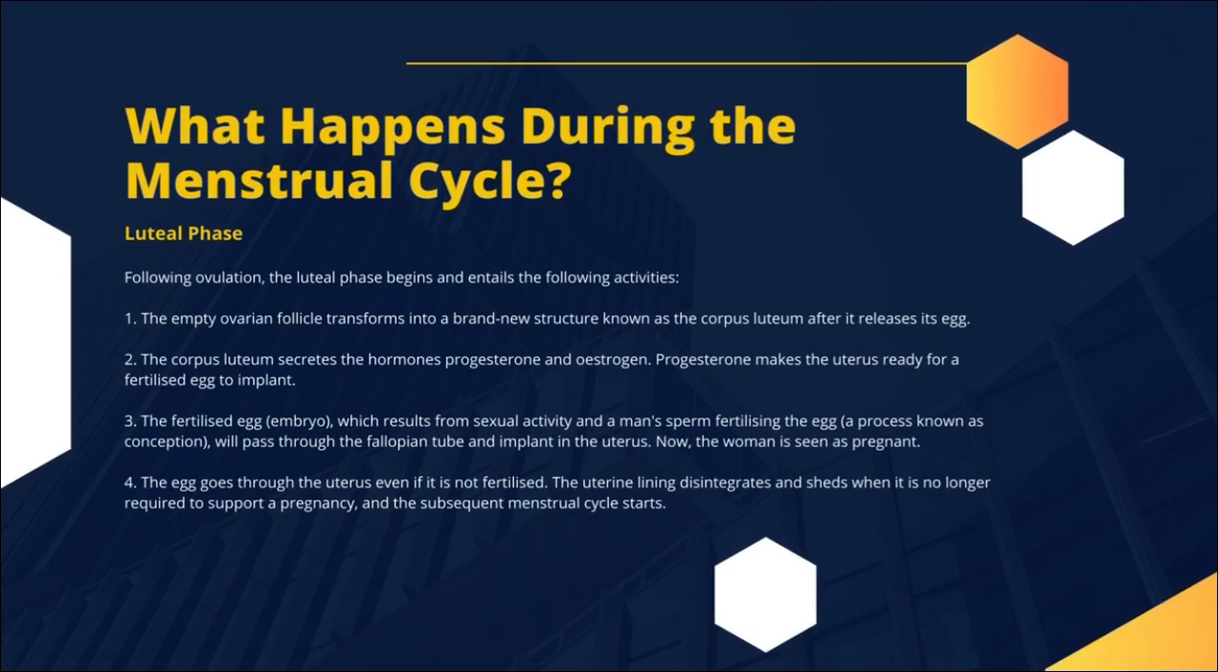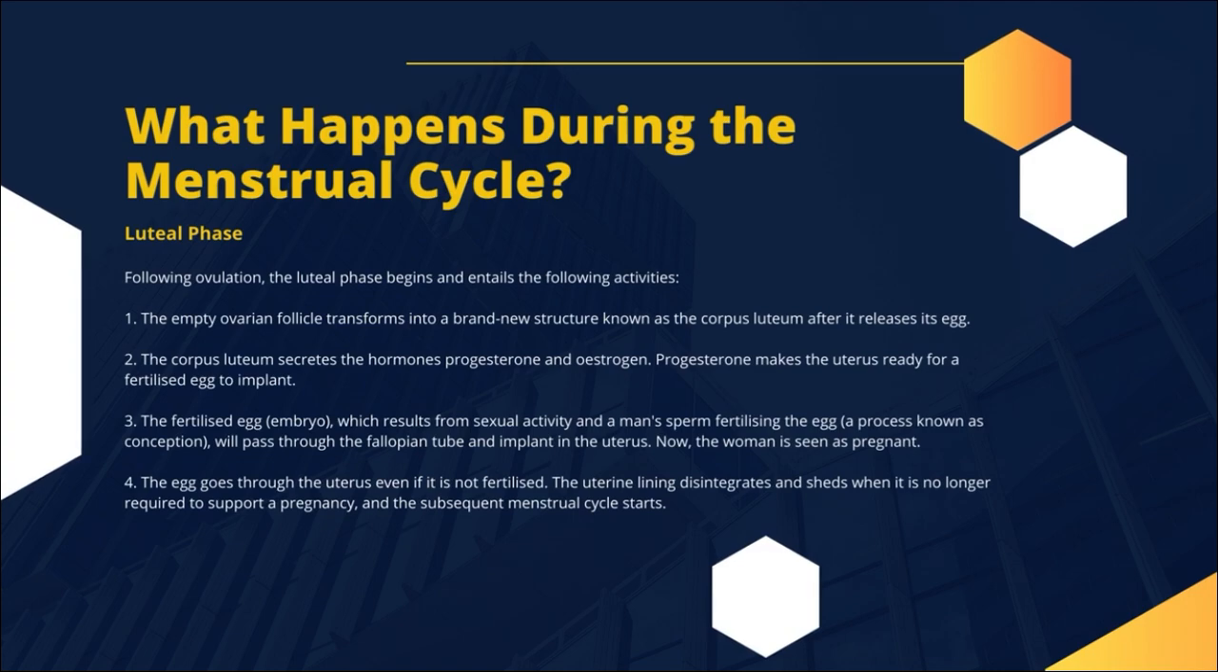Luteal phase. Following ovulation, the luteal phase begins and entails the following activities. 1. The empty ovarian follicle transforms into a brand new structure known as the corpus luteum after it releases its egg. 2. The corpus luteum secretes the hormones progesterone and estrogen. Progesterone makes the uterus ready for a fertilized egg to implant.